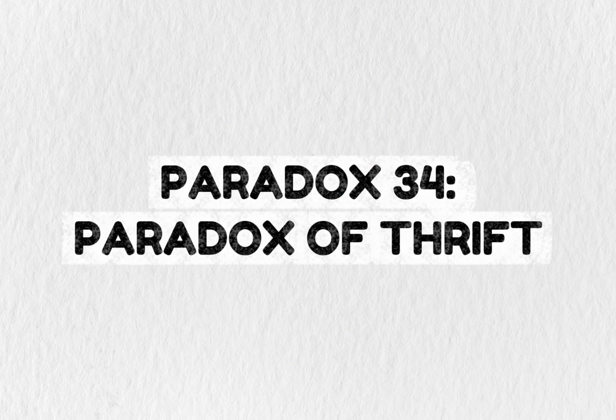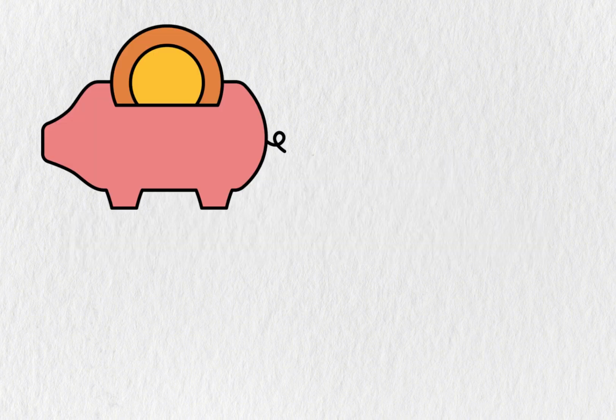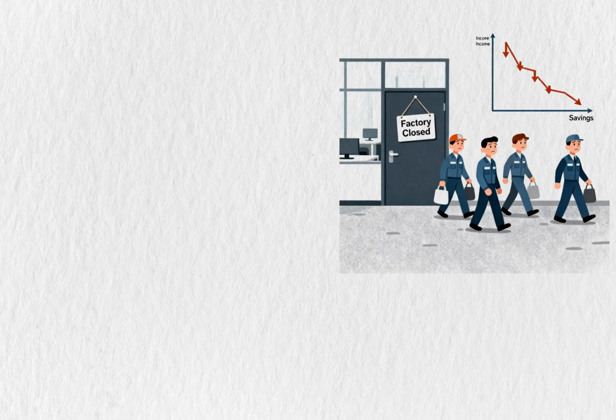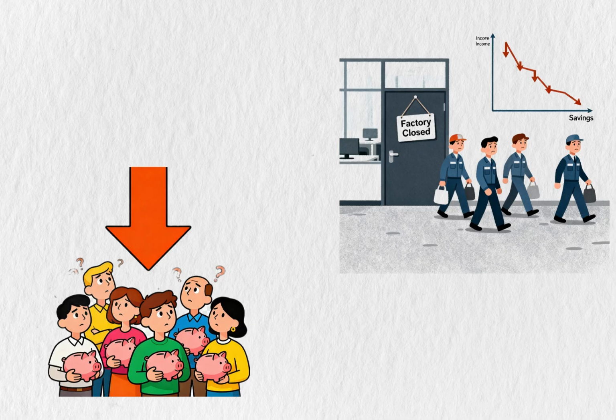Paradox 34. Paradox of thrift. Saving money is smart for you, but if everyone saves more, spending drops. Businesses cut jobs, incomes fall, and total savings decrease. Individual wisdom becomes collective harm.